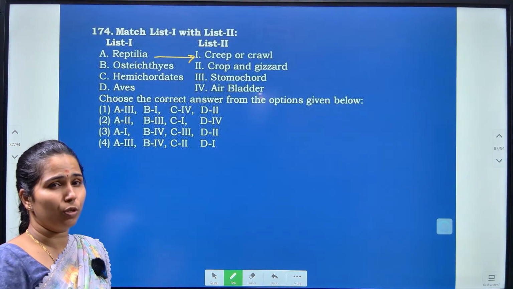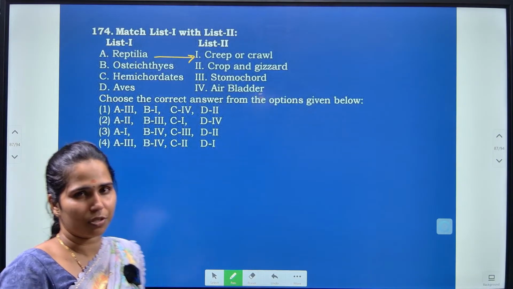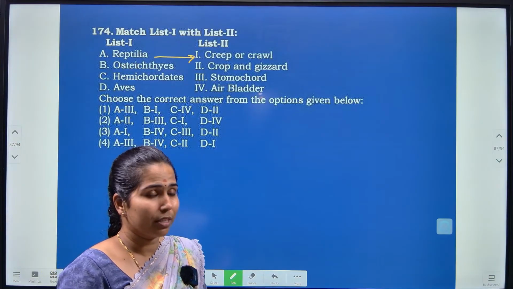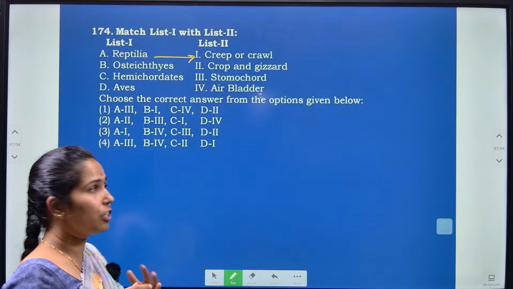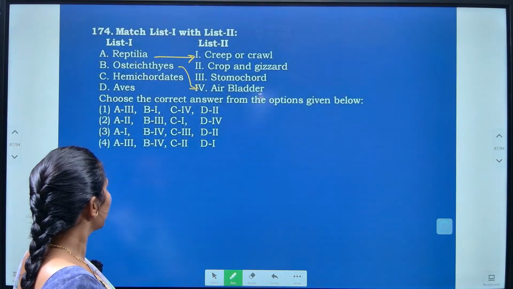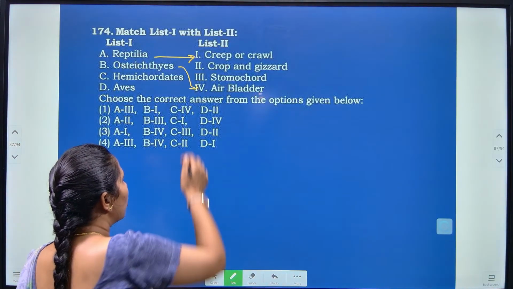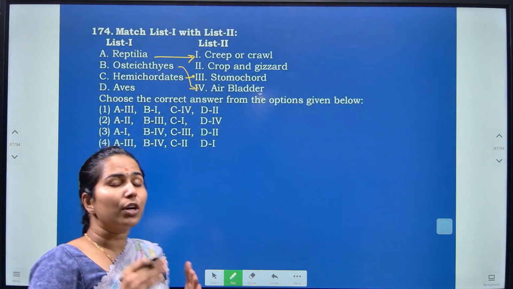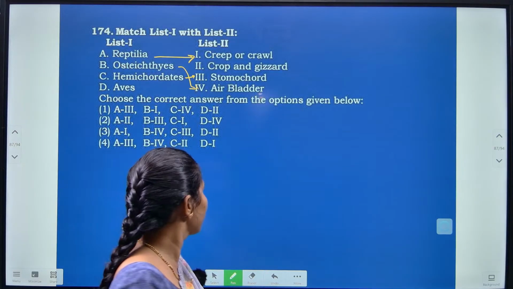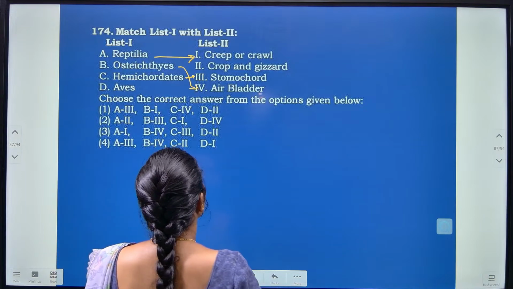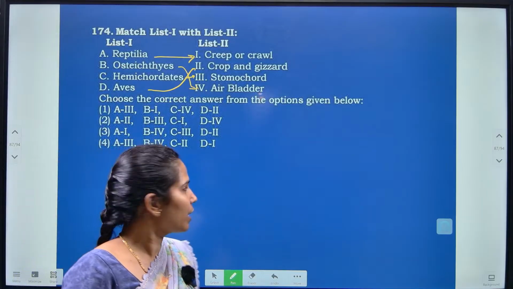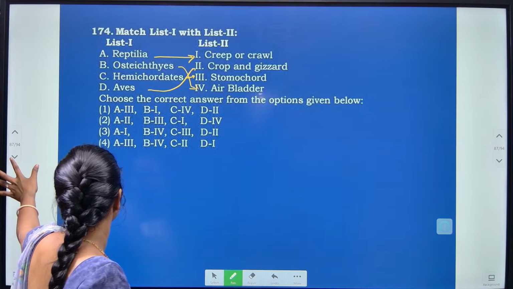Osteichthyes, you know that superclass Pisces is going to have 2 classes, that is Chondrichthyes as well as Osteichthyes. Osteichthyes are the bony fishes, and they do have an air bladder which provides the buoyancy here. Hemichordata are going to have the stomochord here. Now this stomochord is nothing but the rudimentary organ which is present in the collar region of Balanoglossus here. And Aves have the crop as well as the gizzard here, which help for the further digestion of the food here. So I have matched it, you can go with the options here.